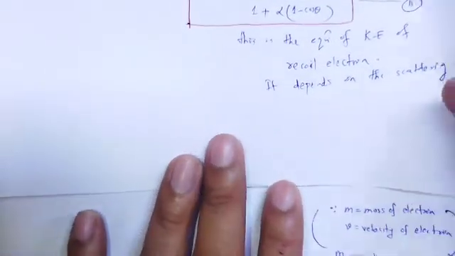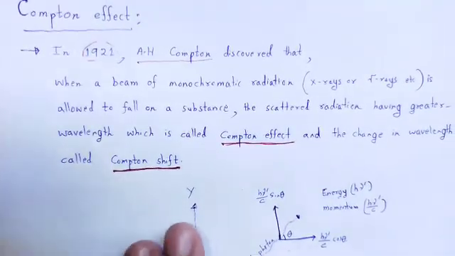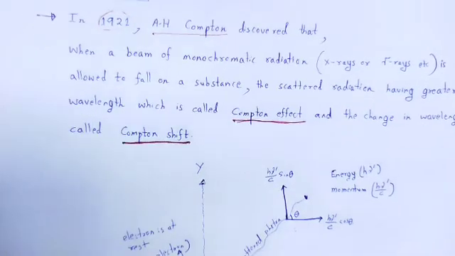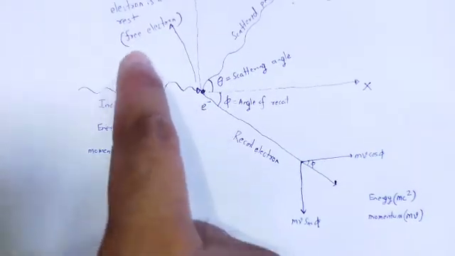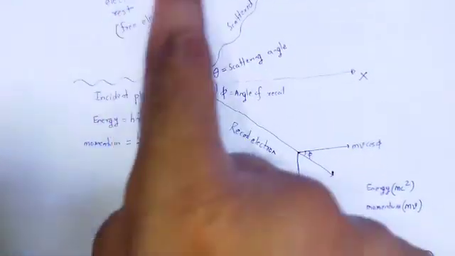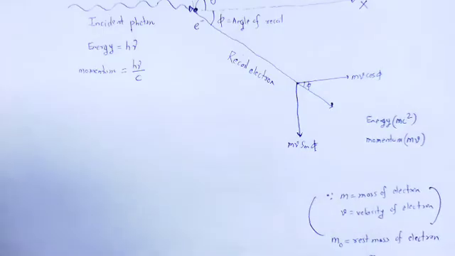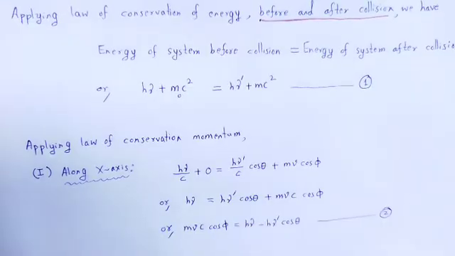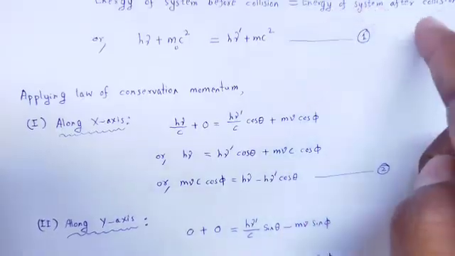So with the help of this video lecture we understood the Compton effect, what the Compton effect and Compton shift are, and that it can be proved by using quantum theory, where an incident photon strikes a rest electron, giving a scattered photon and a recoil electron. Applying the conservation of energy and momentum before and after collision: first, conservation of energy before collision equals after collision.